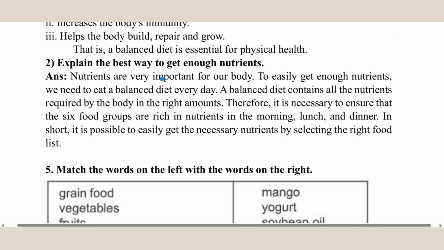Number 2. Explain the best way to get enough nutrients. Answer. Nutrients are very important for our body. To easily get enough nutrients, we need to eat a balanced diet every day. A balanced diet contains all the nutrients required by the body in the right amounts. Therefore, it is necessary to ensure that the six food groups, rich in nutrients, are eaten in the morning, lunch, and dinner. In short, it is possible to easily get the necessary nutrients by selecting the right food list.